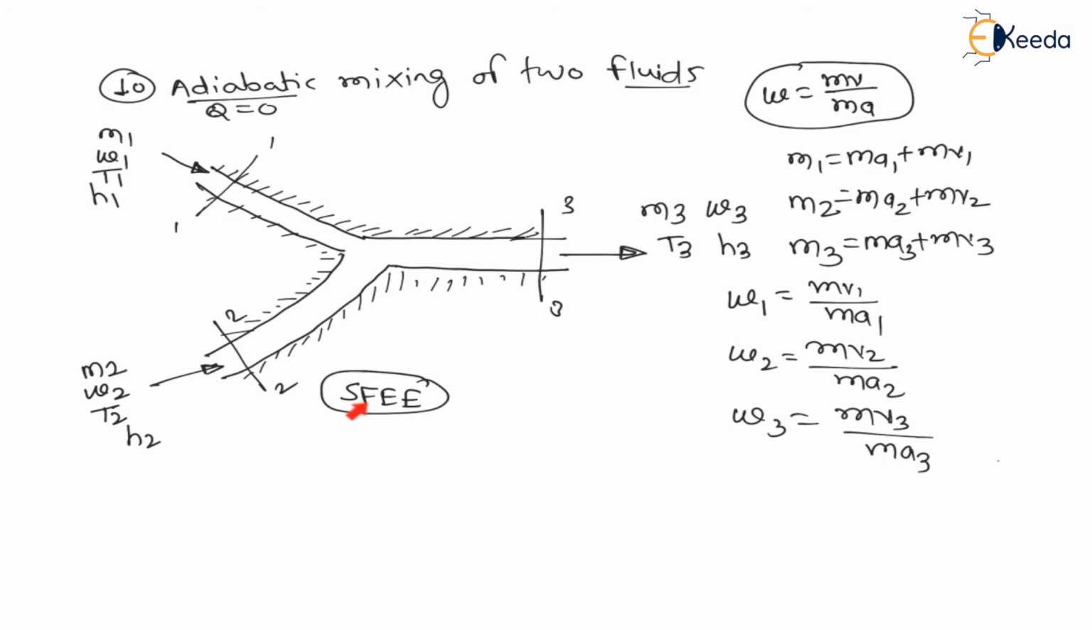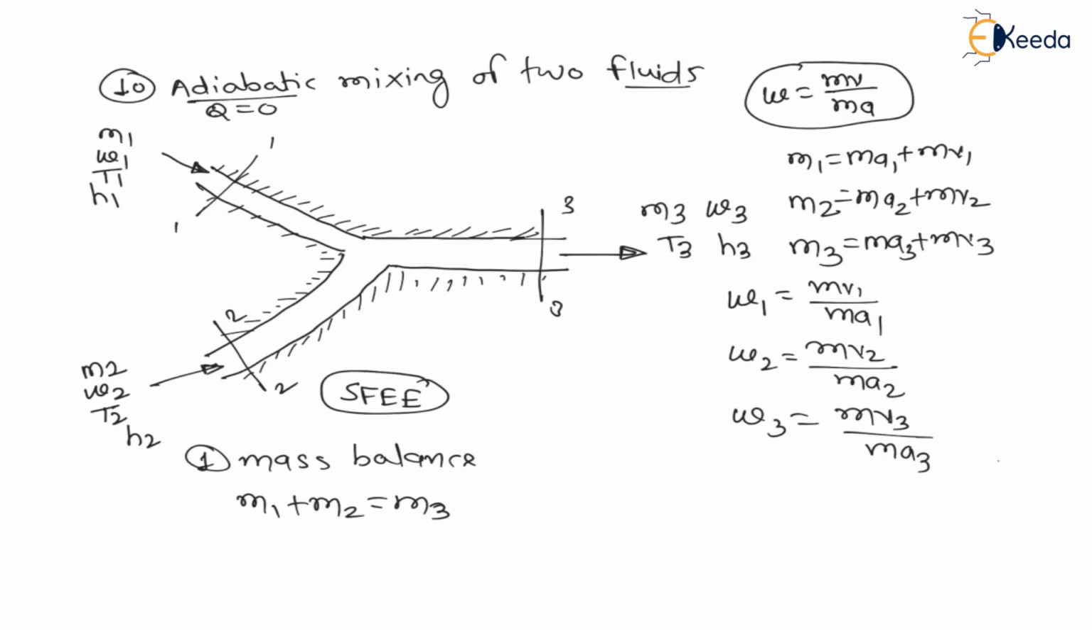And as per this steady flow energy equation, the total mass entering must be equal to total mass leaving. This is called mass balance. Therefore, first is mass balance, right. Now as per the steady flow energy equation, total mass entering into the system must be equal to total mass leaving the system. Therefore we can say m1 plus m2 is equal to m3.